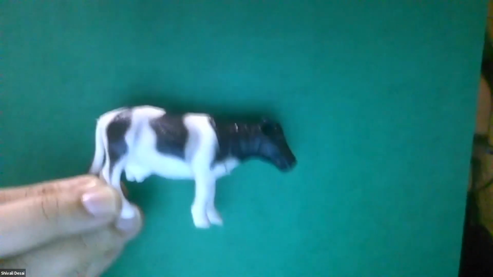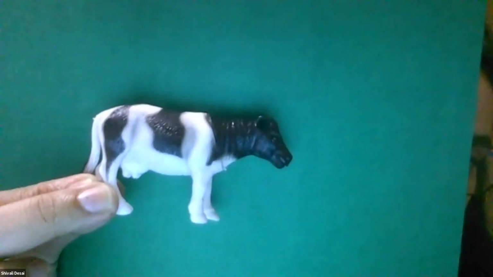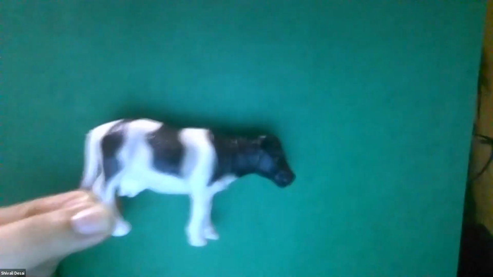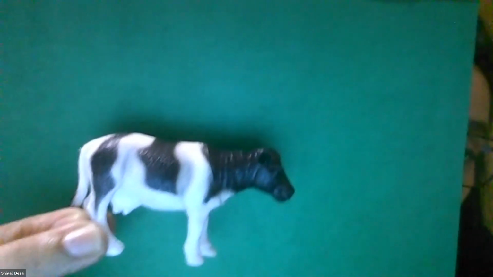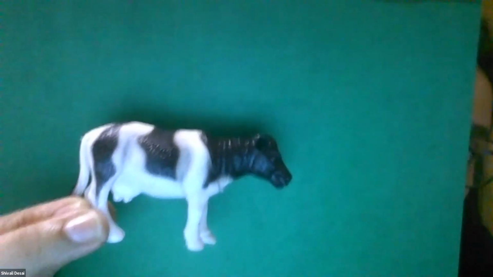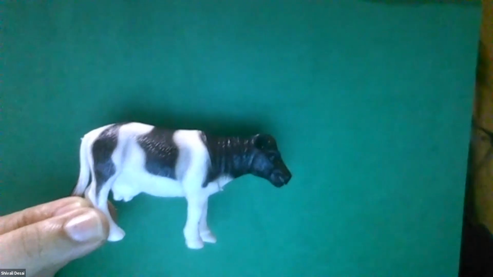Old MacDonald had a farm, E-I-E-I-O. Old MacDonald had a farm, E-I-E-I-O. And on that farm we had a cow, E-I-E-I-O. With a moo moo here and a moo moo there, here moo, there moo, everywhere moo moo.